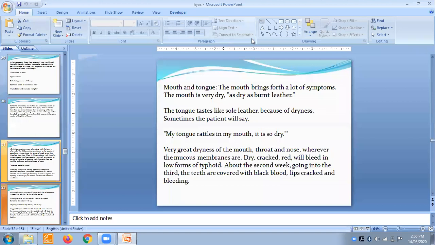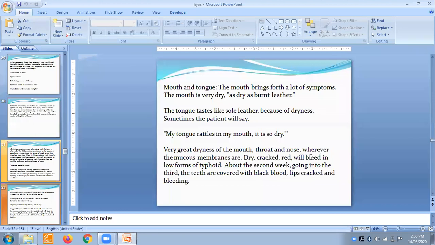As if leather has been burned out and it looks dry, okay, and such type of dryness you will get in the mouth. The tongue tastes like sore leather because of dryness. Sometimes the patient will say my tongue rattles in my mouth, it is so dry. Very great dryness of the mouth, throat, nose, whether the mucous membranes are, okay. By understanding this, such dryness will recall bryonia to you, but dry as if burned, okay, as if something has been burned out, such things you will get in hyoscyamus.